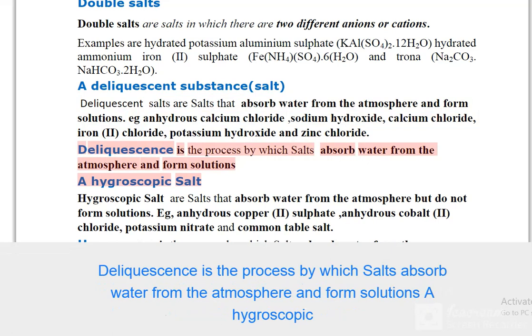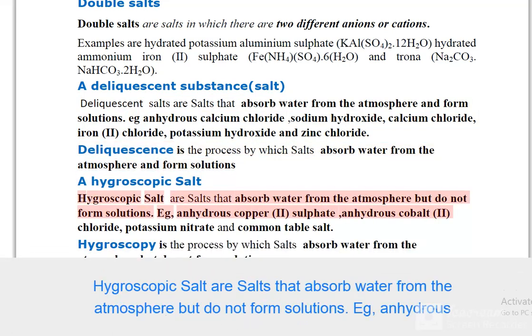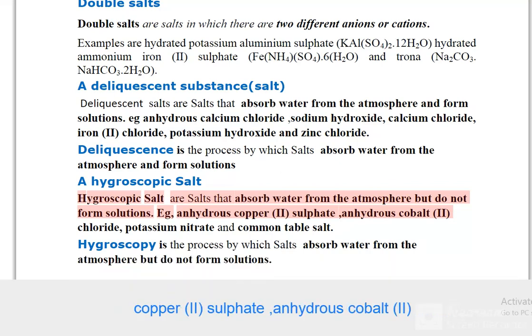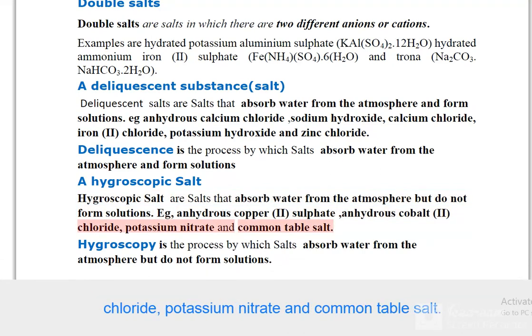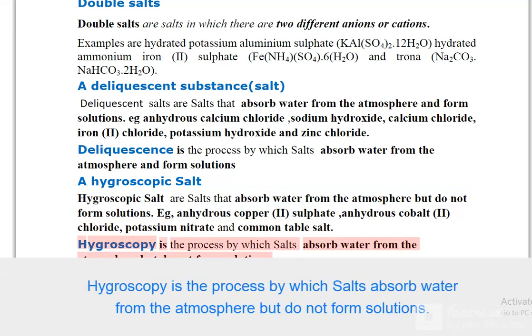A hygroscopic salt. Hygroscopic salts are salts that absorb water from the atmosphere but do not form solutions. E.g., anhydrous copper(II) sulfate, anhydrous cobalt(II) chloride, potassium nitrate, and common table salt. Hygroscopy is the process by which salts absorb water from the atmosphere but do not form solutions.